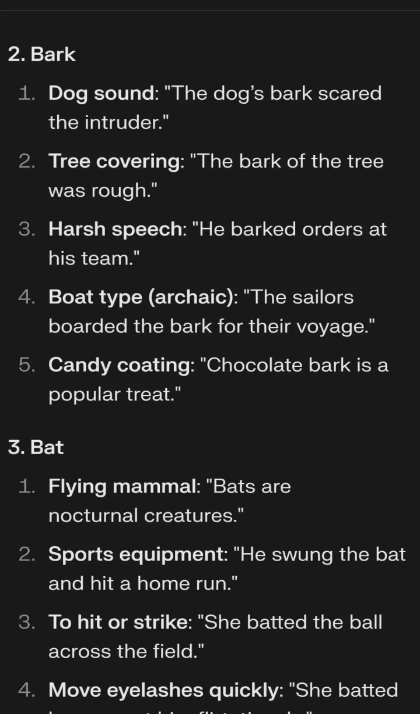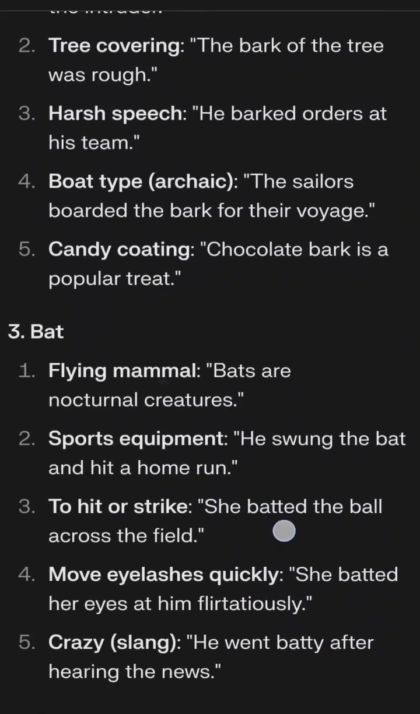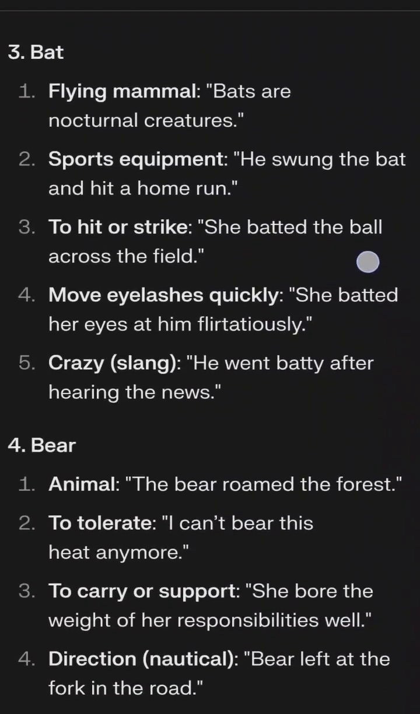3. Bat. Flying mammal: bats are nocturnal creatures. Sports equipment: he swung the bat. Crazy, slang: he went batty after hearing the news.